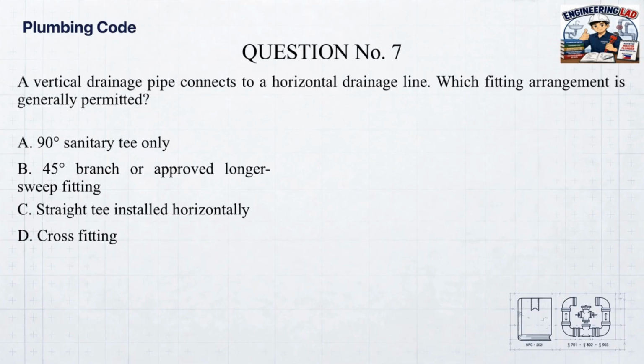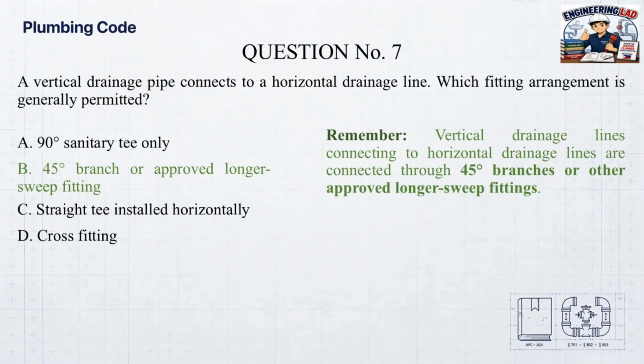Correct answer. B. 45 degrees branch or approved longer sweep fitting. Remember, vertical drainage lines connecting to horizontal drainage lines are connected through 45 degrees branches or other approved longer sweep fittings.